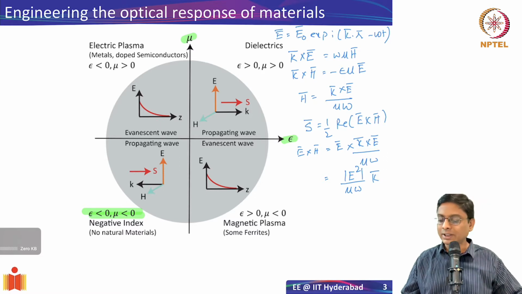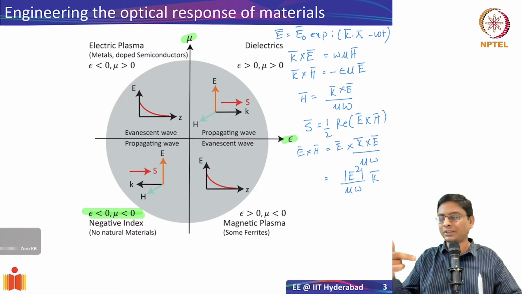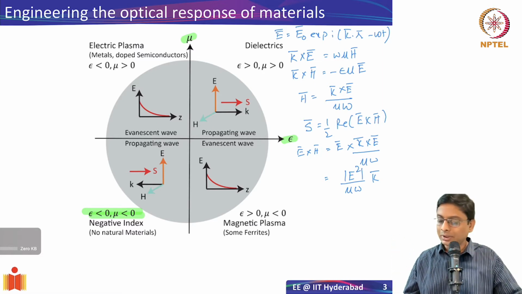So if you consider the electric field and the magnetic field, we said that the wave vector is always perpendicular. We said E, H and K form a triad, essentially the right hand triad. If I take my right hand and do an E cross H, essentially that's my K direction, or you can look at it in terms of fingers and so on, the right hand thumb rule. So you get this, and the Poynting vector also is along the wave vector.